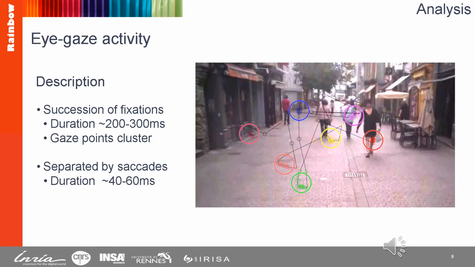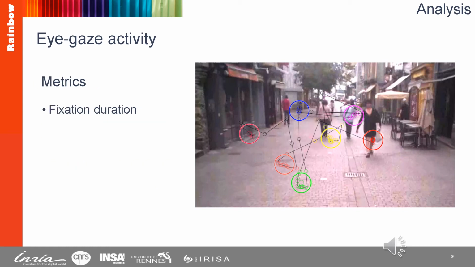So we perform our study on eye gaze activity by describing it as a succession of fixations separated by saccades. A fixation is a spatial cluster of successive gaze points, and you can see here in the image each fixation represented by a color, and on average a fixation lasts about 200 to 300 milliseconds.